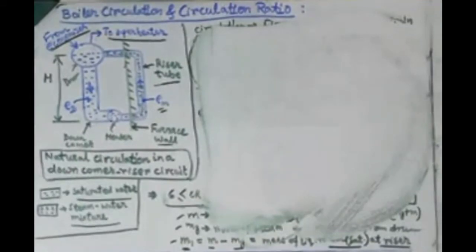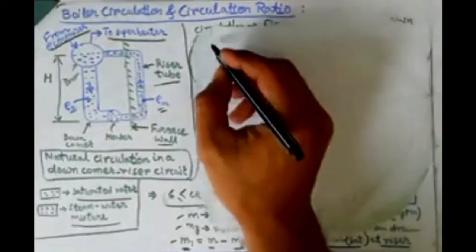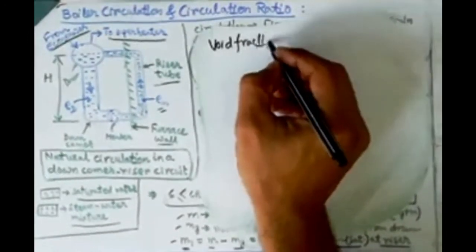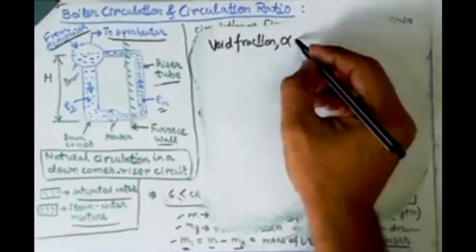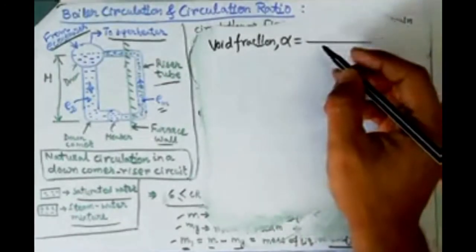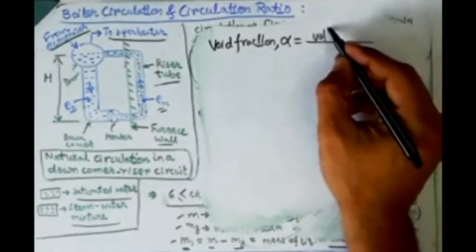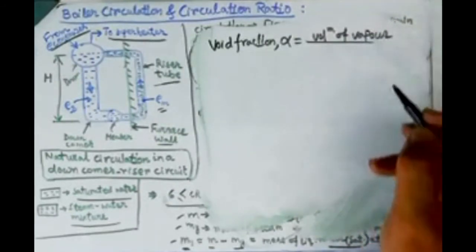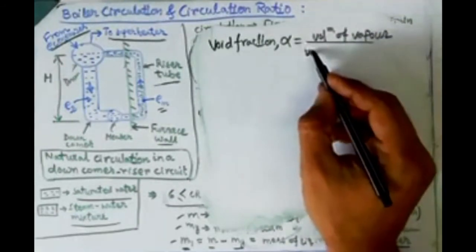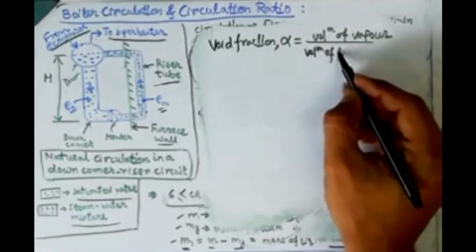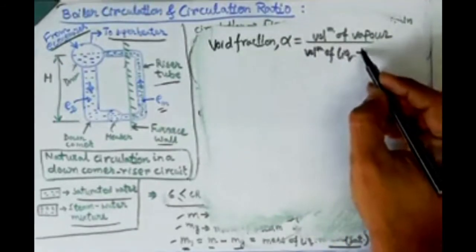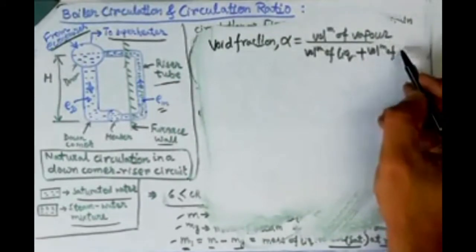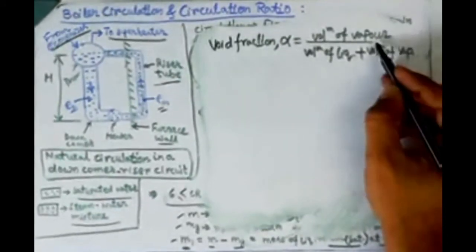So we can say that void fraction, which is represented by alpha, is nothing but the volume of vapor divided by the volume of liquid plus the volume of vapor.